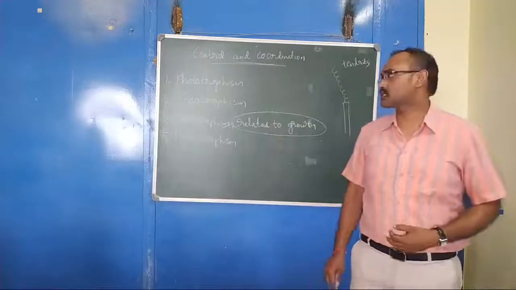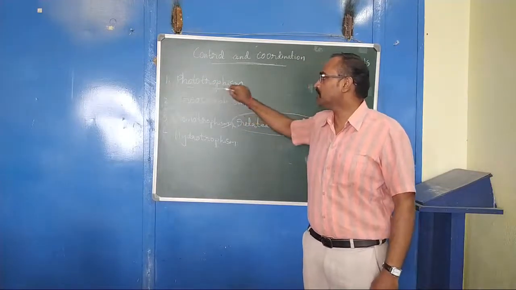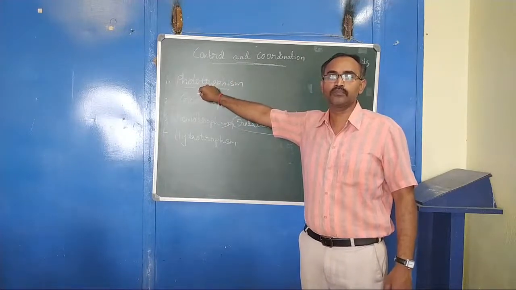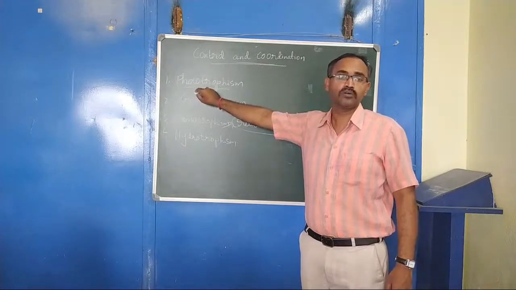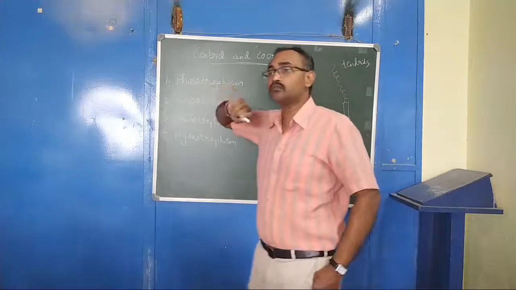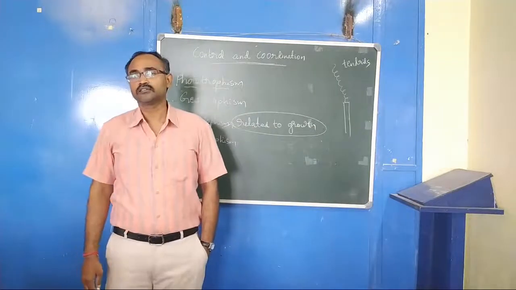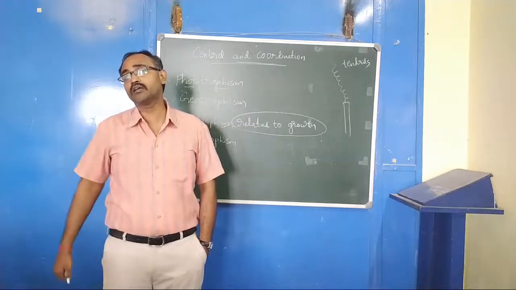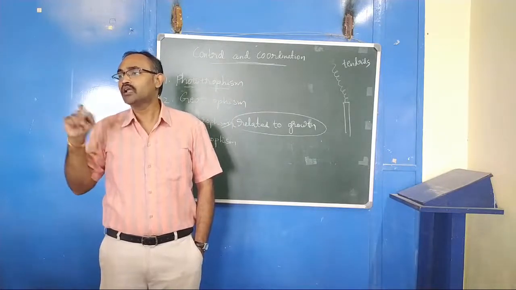So first let us learn what is phototropism. The meaning of photo, you know. What is the meaning of photo? Photosynthesis. In photosynthesis, photo means light.